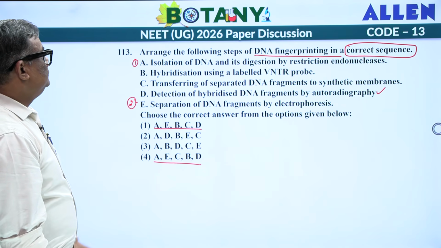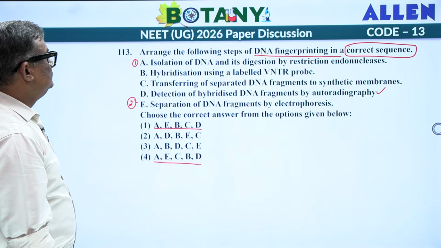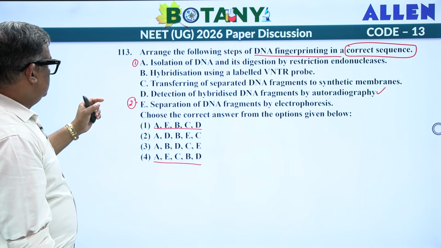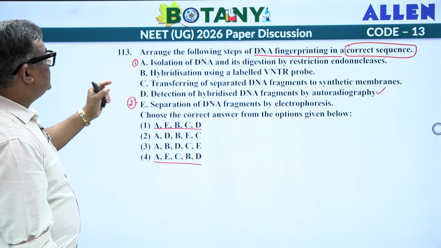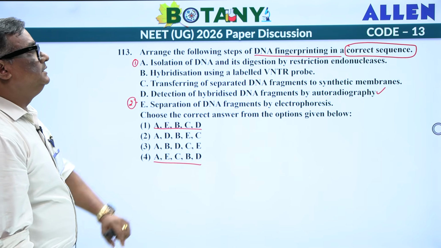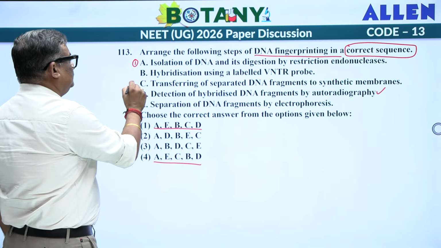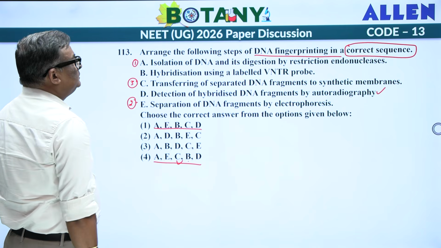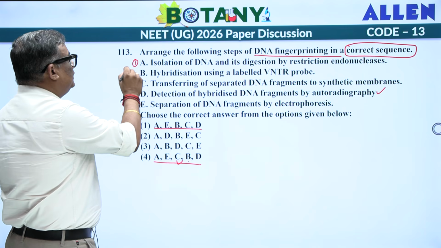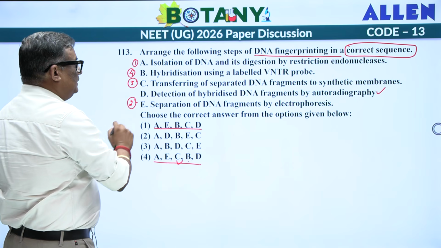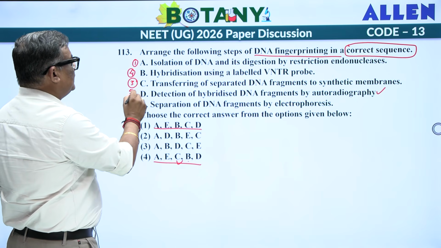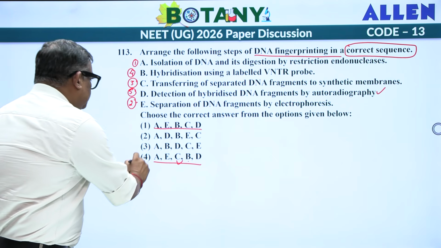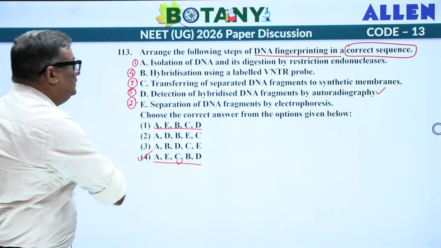After separation, transferring of separated DNA fragments to synthetic membrane. Third one, is there any C? C. Now, B is which one? Hybridization using the labeled VNTR probe, and which is the last one, that is detection of hybridized DNA fragments by autoradiography. So, this becomes your A, E, C, B, D.